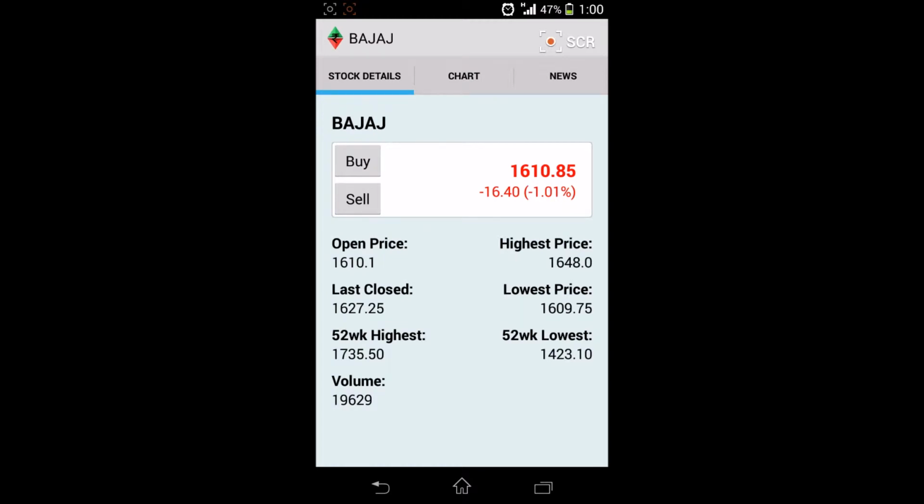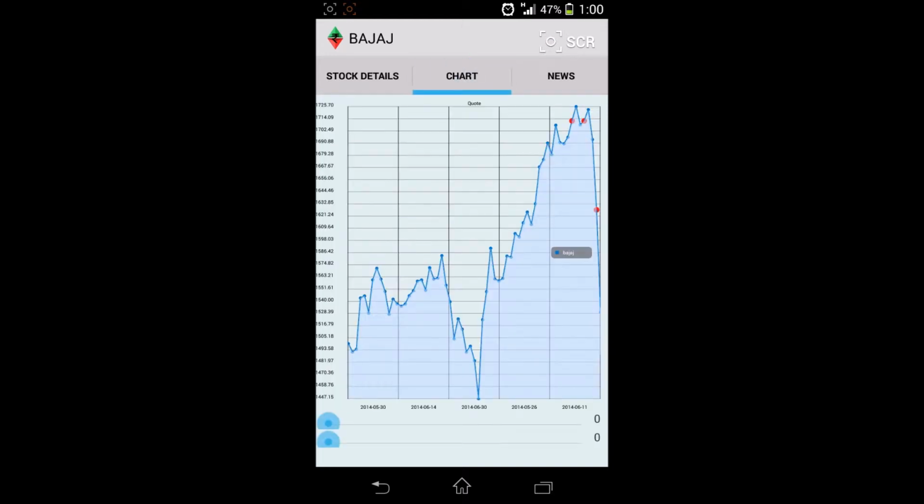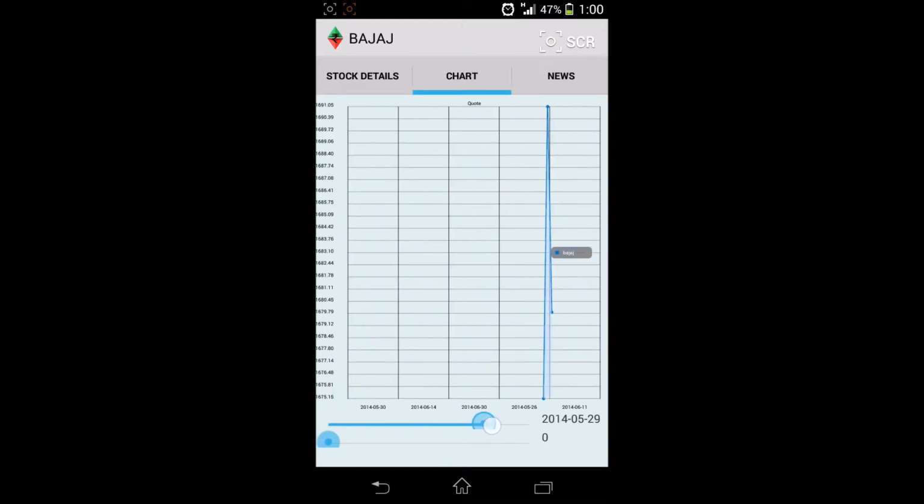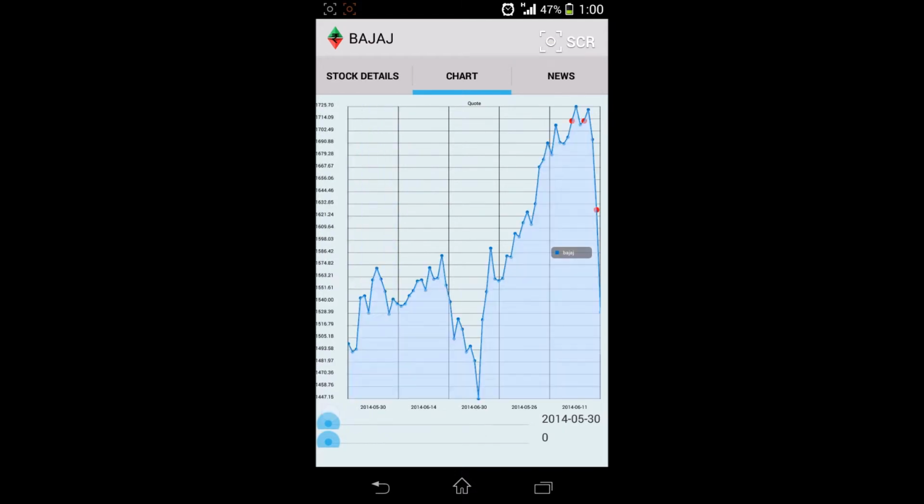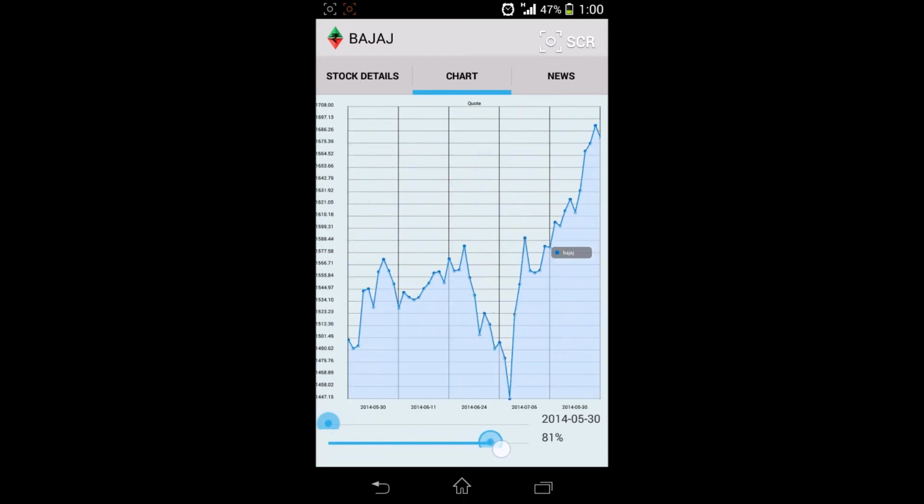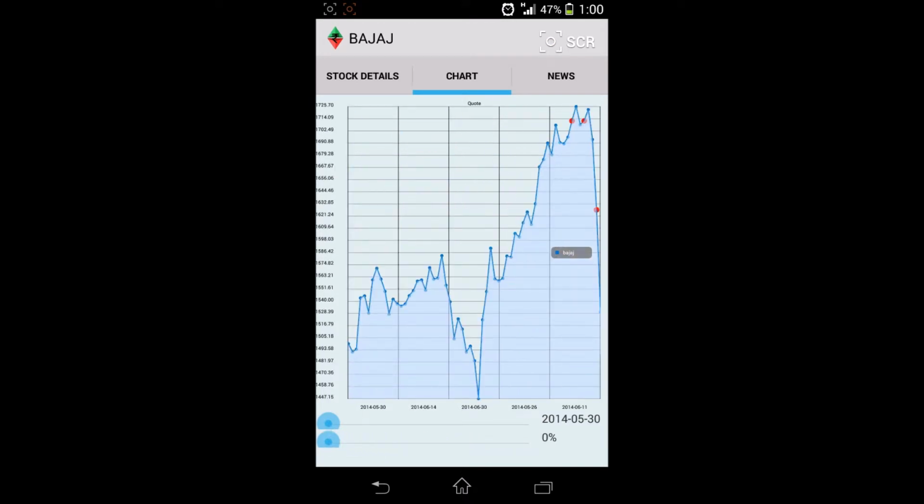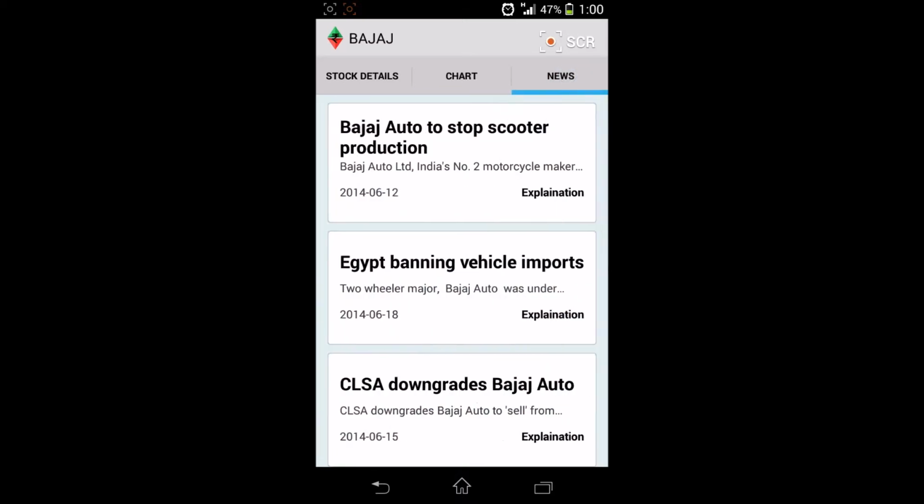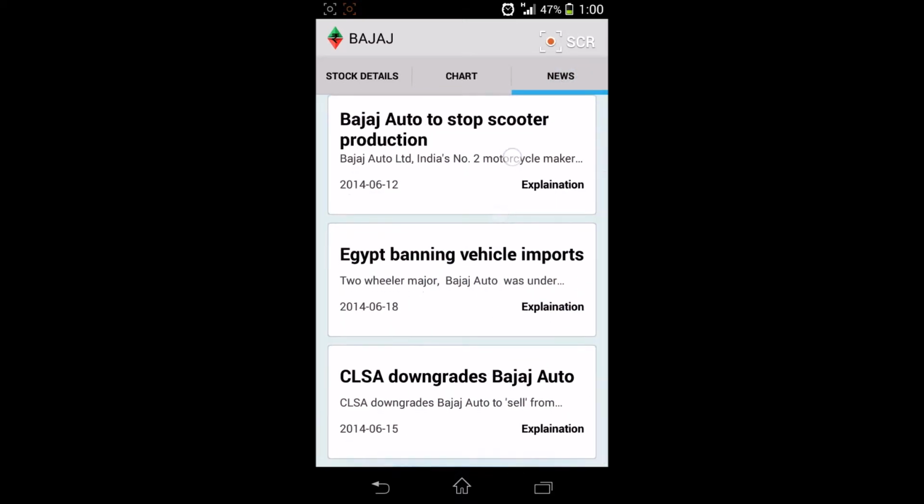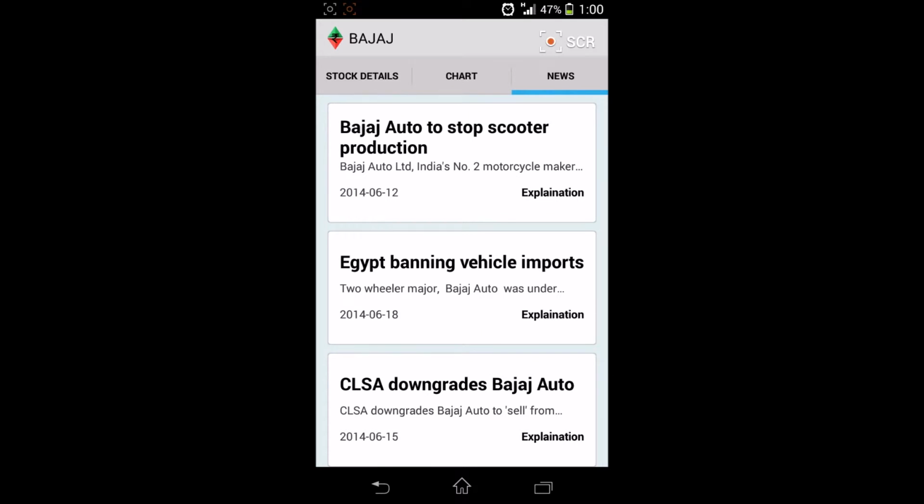Now each stock has three sections: stock details, chart, and news. Chart lists down the price movement of the stock. We can change the range to see the price movement like this. And in the news section, all the news for that particular stock is listed here. So for Bajaj Auto, these three news items have come till date and they are listed here.